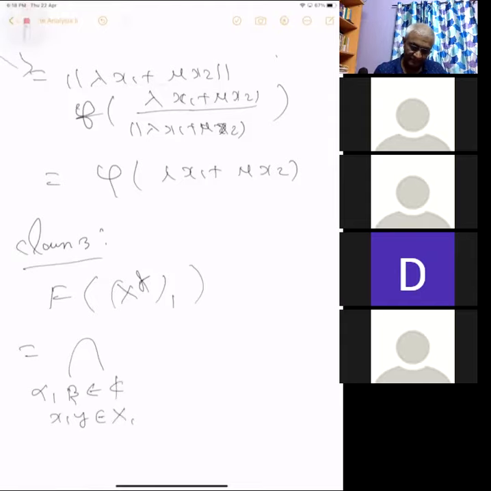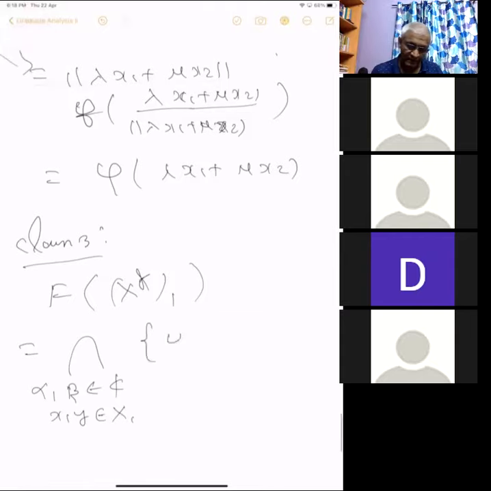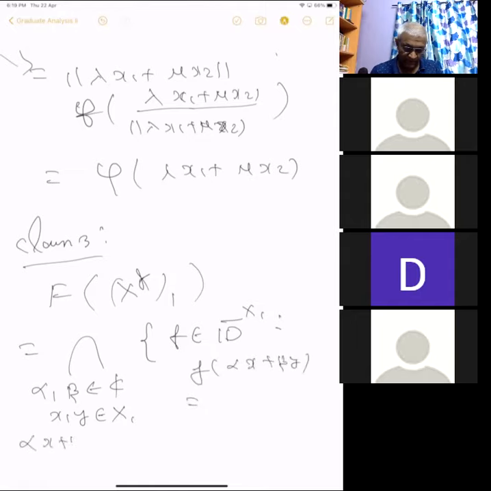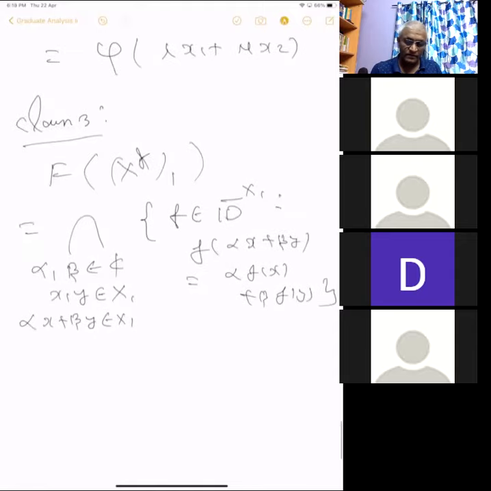such that this set, all those f in closure x1, which is the space we are considering, such that f of alpha x plus beta y, such that alpha x plus beta y is in x1, is equal to alpha f of x plus beta f of y. This is clear. By claim 2, this is clear.